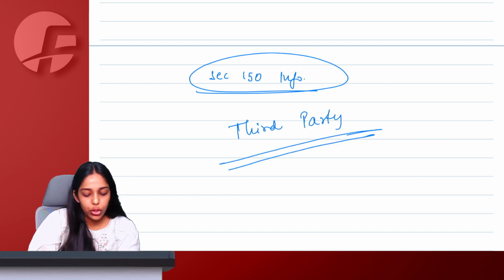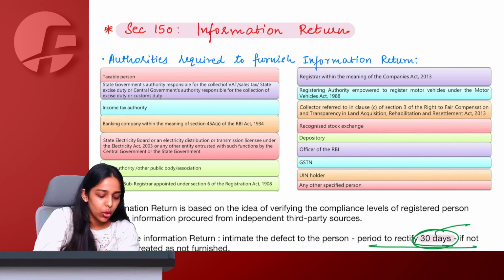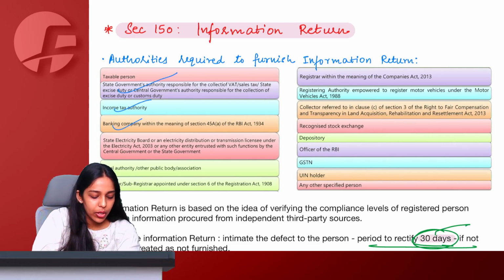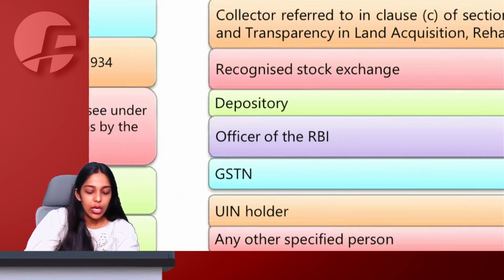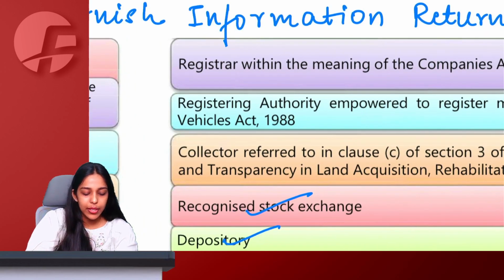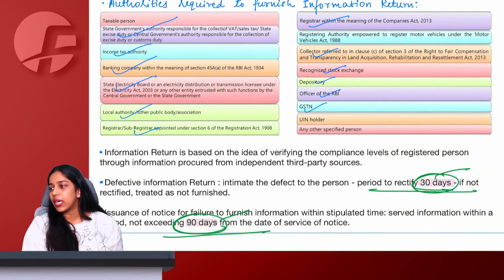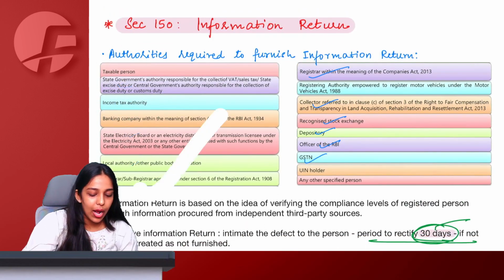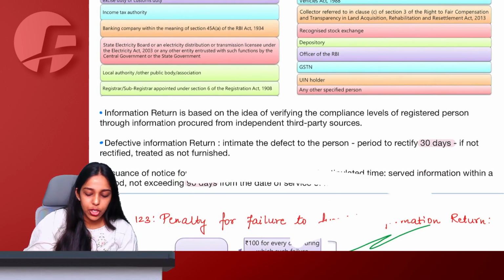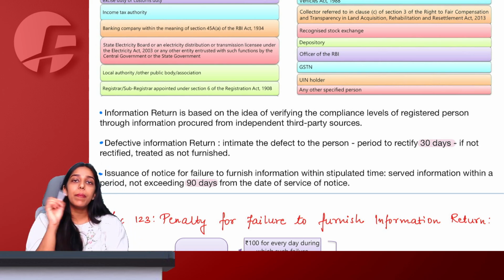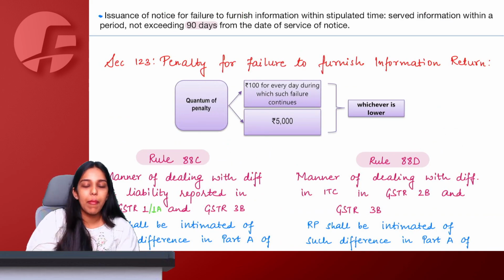Department can go to some independent third party, like government authorities, income tax authority, banking company, electricity board, local authority, registrar, GST network, stock exchange, depository, RBI, UIN holder, company, registrar of companies, collector, etc. So basically we are saying that department can ask for my information from any third person. That third person will be liable to give my information, otherwise he becomes liable for this amount of penalty.